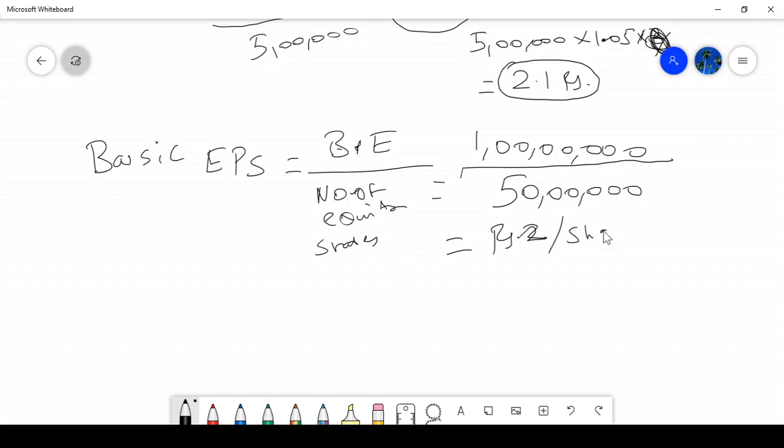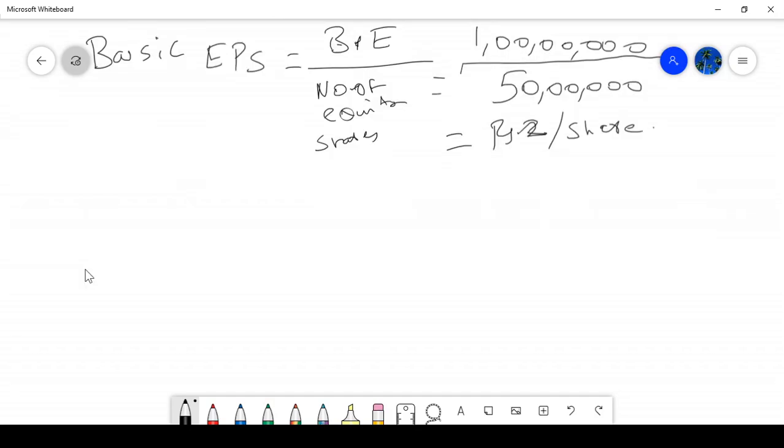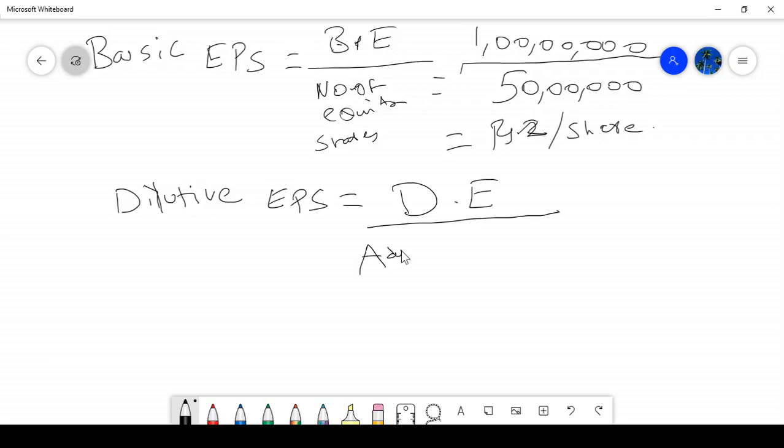Then diluted EPS, we need to calculate. How to calculate that? Diluted EPS equals diluted earnings divided by adjusted WANES, weighted average number of equity shares.